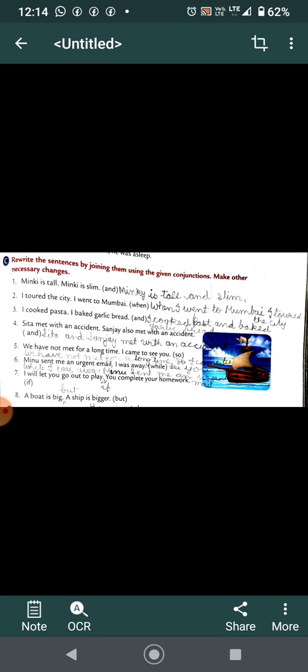I hope this much is done. Now, children, exercise D is your homework. Again, you have to join the sentences using suitable conjunctions. She is friendly, she is popular. She is friendly and popular. So, children, after doing these 4 exercises, you can send them to me for checking.